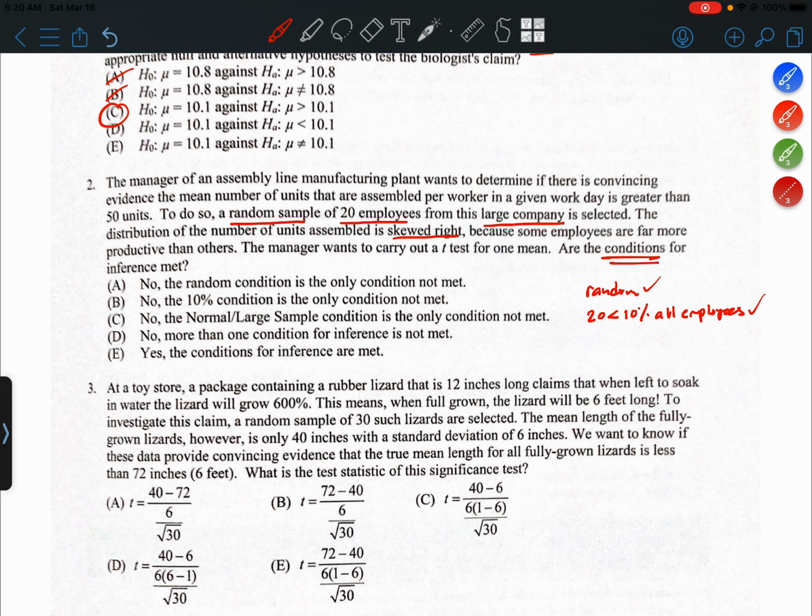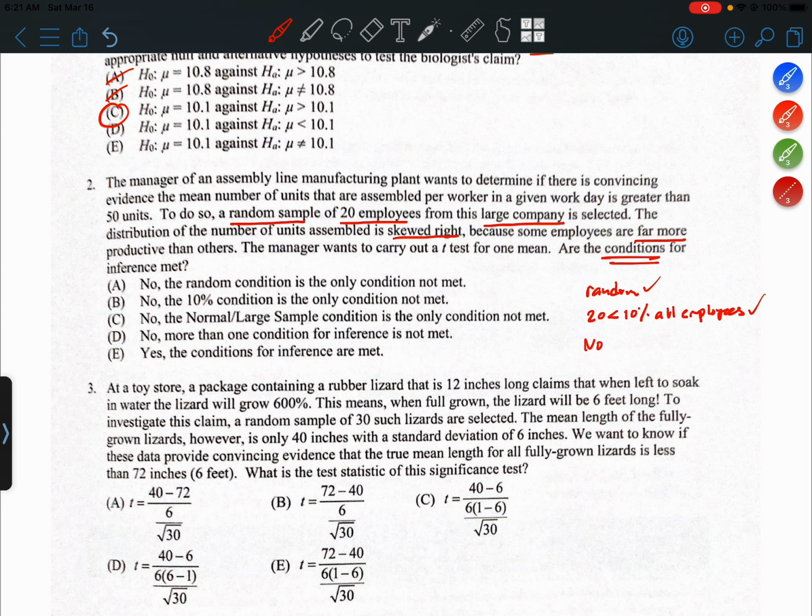Okay. Finally, the normal/large sample condition. Well, nowhere in the question does it mention the population being approximately normal. Obviously, we have a sample size less than 30, so we can't use the central limit theorem. And then it describes the distribution, I'm guessing this is the sample data, as skewed to the right, and it says some employees are far more productive than others, so that would probably imply strong skewness. So I don't think the last condition is met, right?